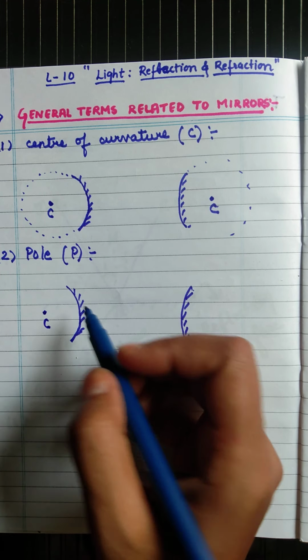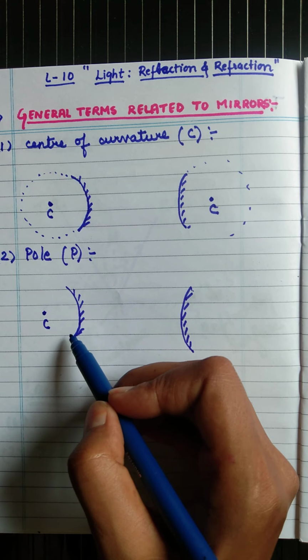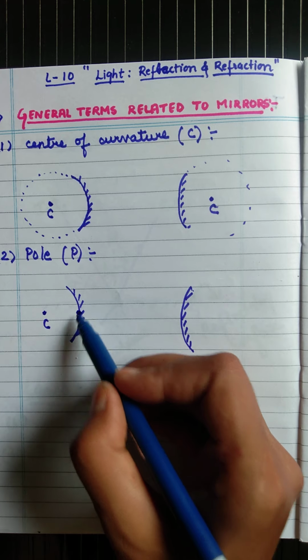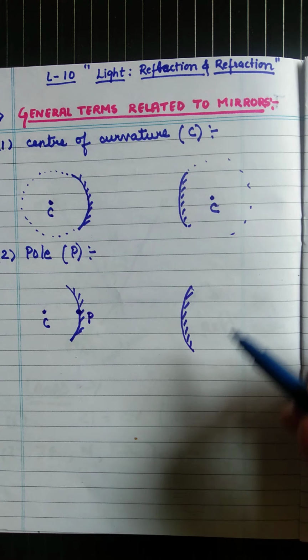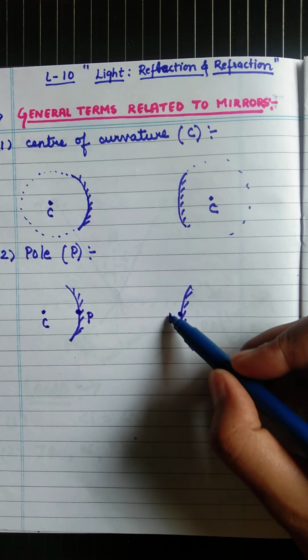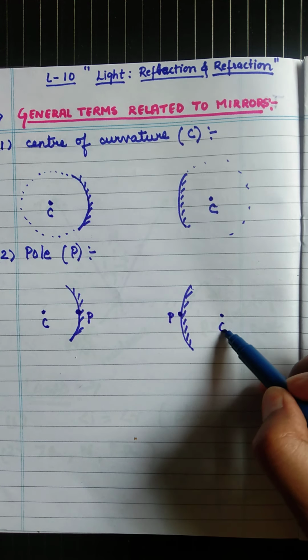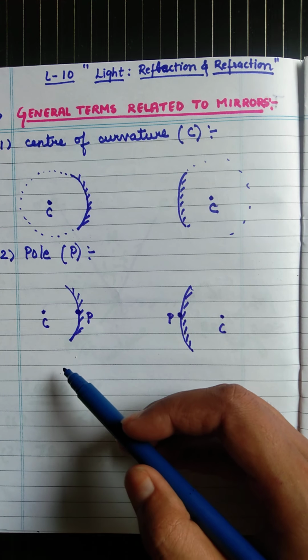The midpoint of the reflecting curved surface, suppose it is here, is the pole. The midpoint of the mirror is called the pole. So this one is the pole and this one is the center of curvature. This is a convex mirror and this is a concave mirror.